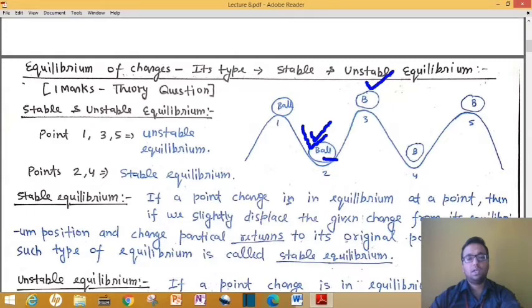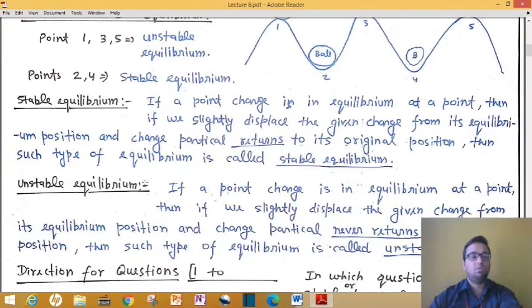Now you can understand this ball 3 is in unstable equilibrium, this ball 4 is in stable equilibrium, and this is in unstable equilibrium. The same thing I have mentioned over here, that points 1, 3, 5 are in unstable equilibrium and points 2 and 4 are in stable equilibrium. So what is the definition of stable and unstable equilibrium?